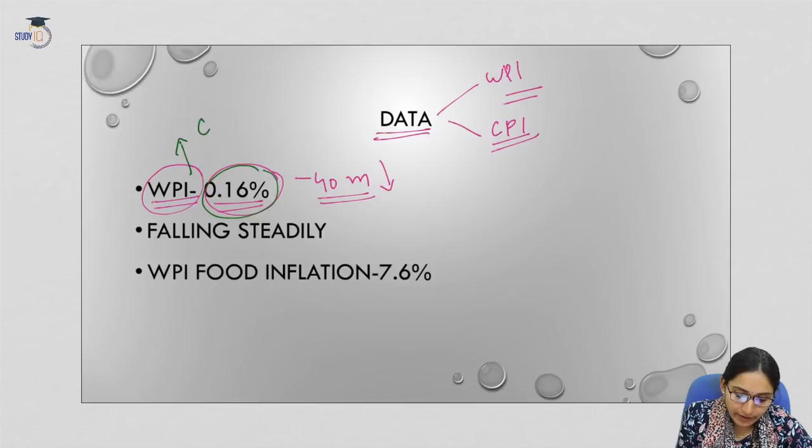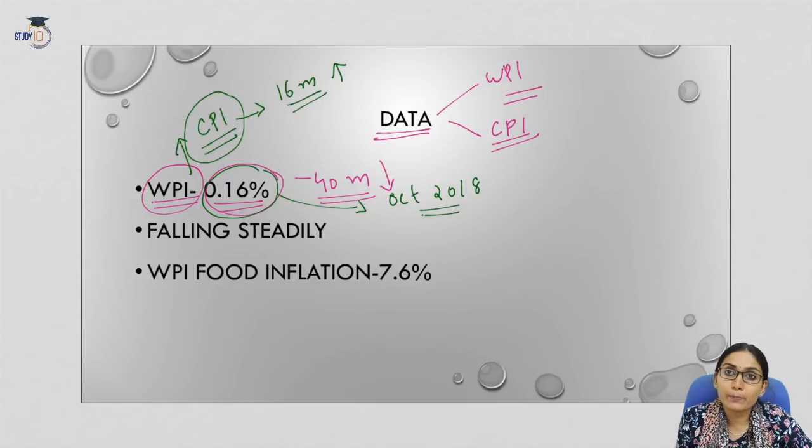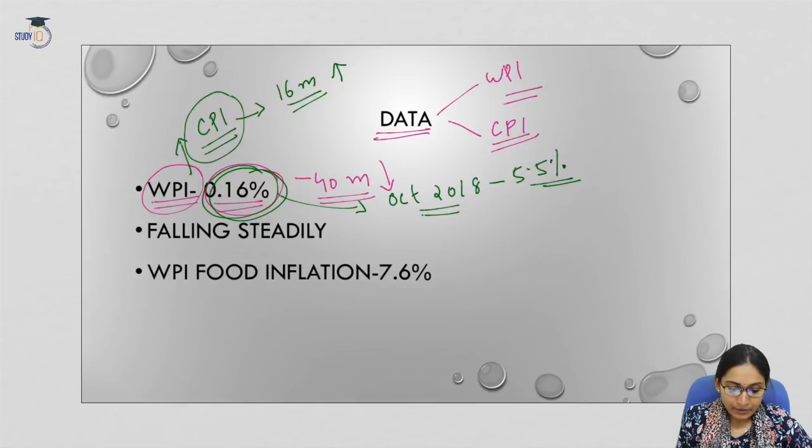Now on the contrary, we have seen that for CPI based inflation, it is a 16-month high. Now when we compare the WPI data with that of the last year, that is October 2018, the growth of the WPI based inflation was 5.5%. Now it has come down to 0.16%. Now, the second important fact that the data reveals is that the rate of wholesale inflation is falling steadily. So there is a steady fall in the rate of inflation at the wholesale level.